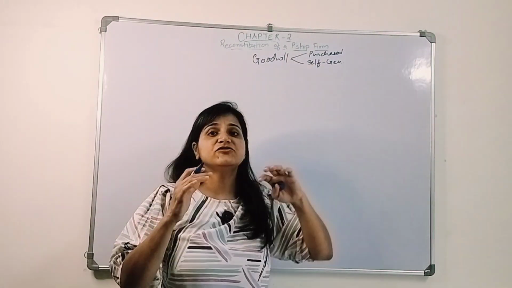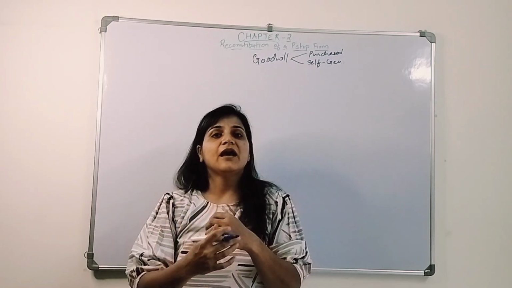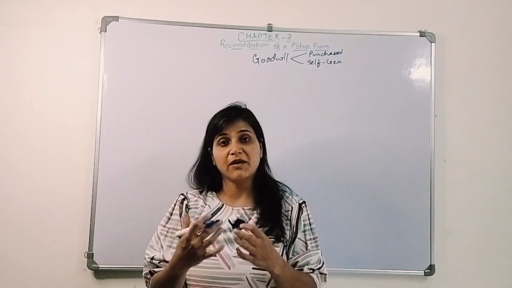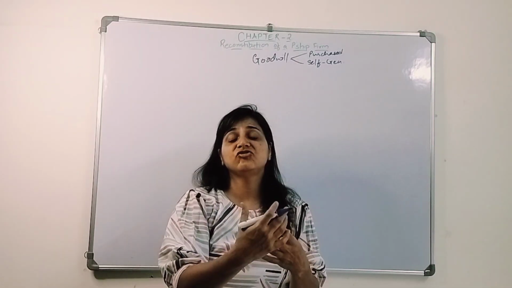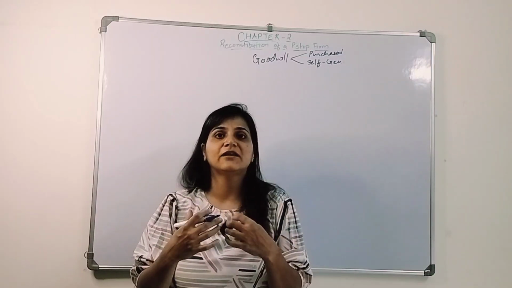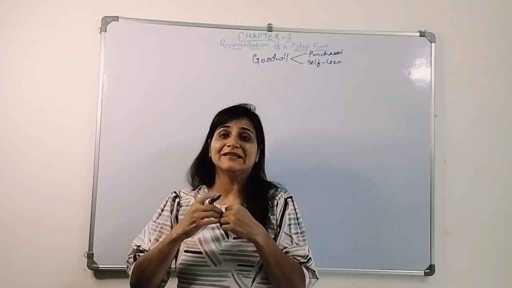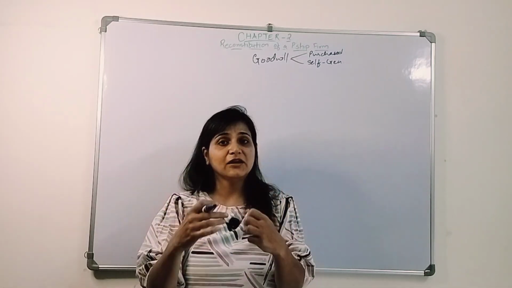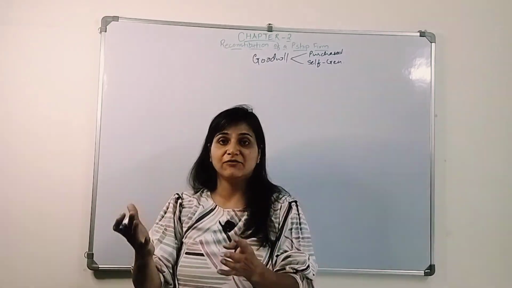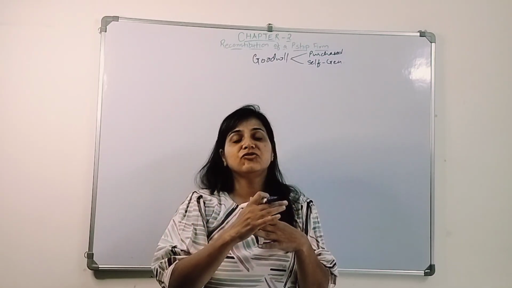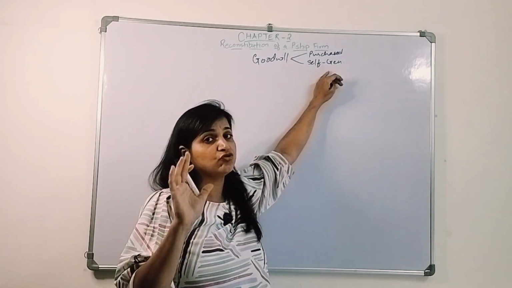When I talk about self-generated goodwill, here we are talking about the admission of a partner. They are generating the value of the firm, and based on that they are asking the new partner to bring his share of premium of goodwill. Because they know that their firm has a good reputation and they are sacrificing their part of profit and giving it to the new partner. So they ask the new partner, this firm has this much amount of goodwill, bring your share of goodwill. That is self-generated goodwill, which will not be shown in the books.